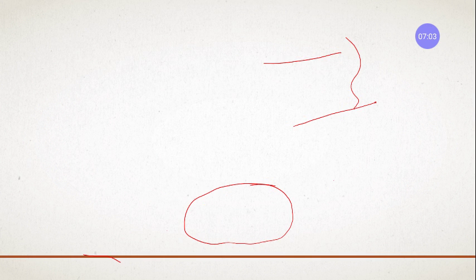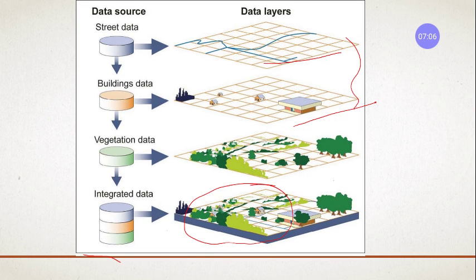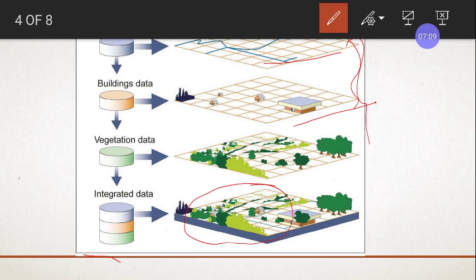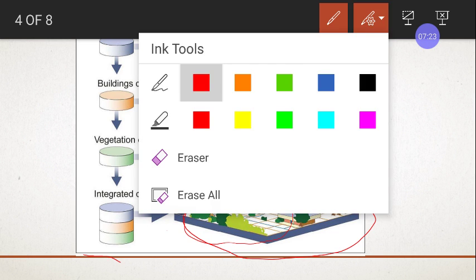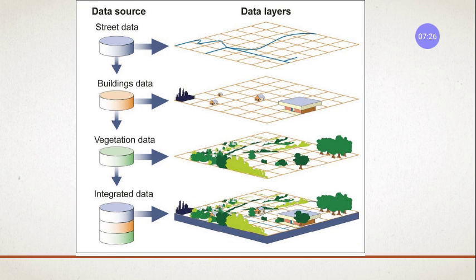As we have combined this together, the vegetation, the buildings, and the data, we got this whole one, right? Same way, whichever you want, you club that data and you find out the analysis. We will do the analysis, right? So this is how it is done. So collecting data is about all those things, right? Representing the data depends upon how you want to represent it, right? So this is how the GIS works. It is a very simple way I am trying to tell you how it works. Data what you acquire, right?